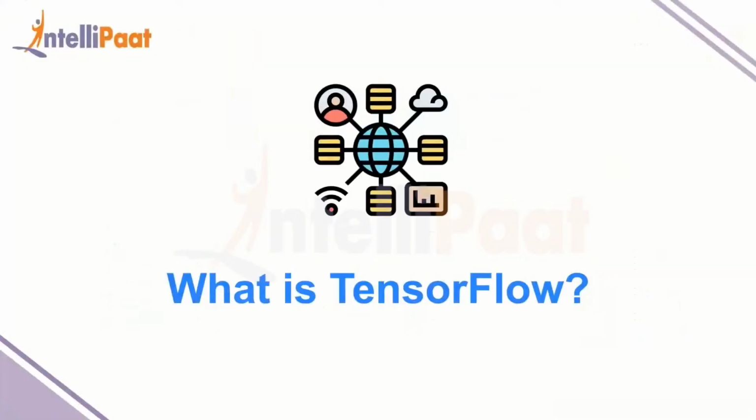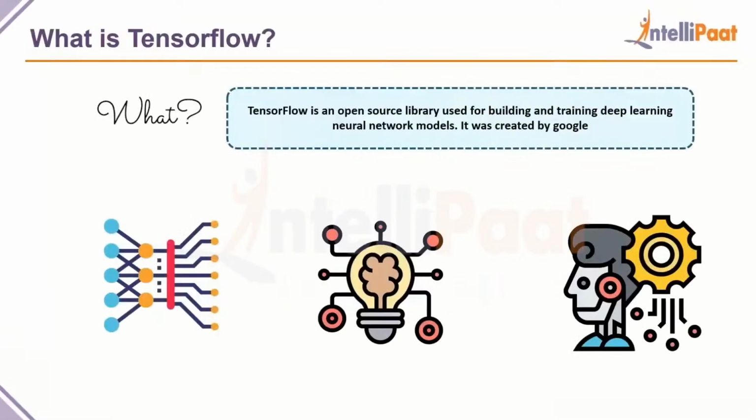Now let's take a look at what is TensorFlow. TensorFlow is an open source library used for building and training deep learning neural network models. It was created by Google. So if you have ever come across the word TensorFlow, you use something called a TensorFlow library. This library is available in several languages, ranging from Python to Swift to even JavaScript, and there are mobile versions of this available as well.